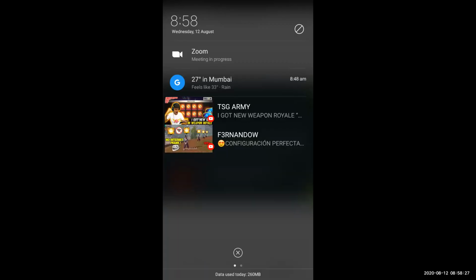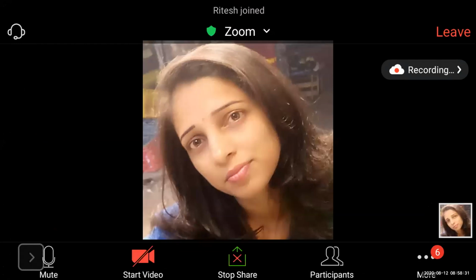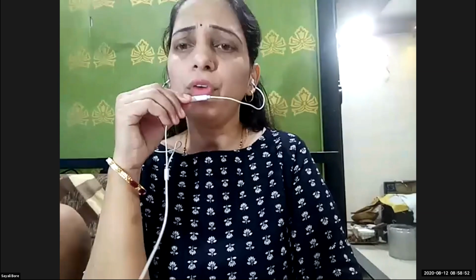Now let us go to the actual theorem. In the actual theorem, that is construction of triangles, the basic thing you must know is how to draw a perpendicular bisector of a given line segment.